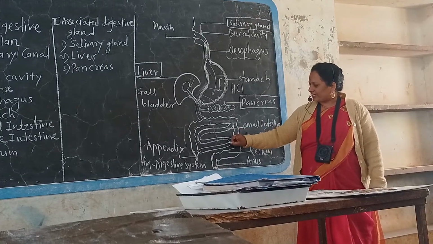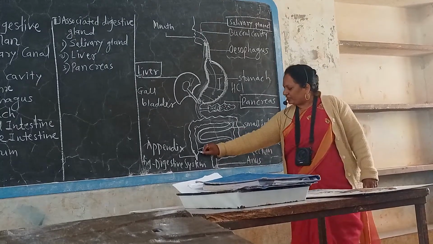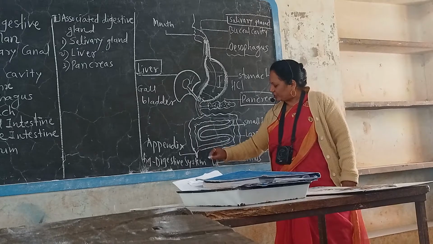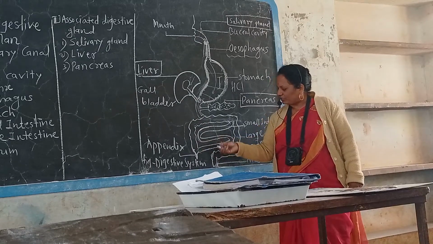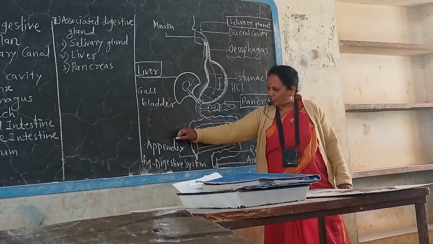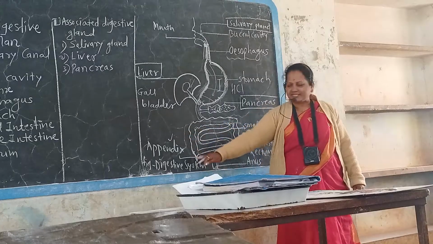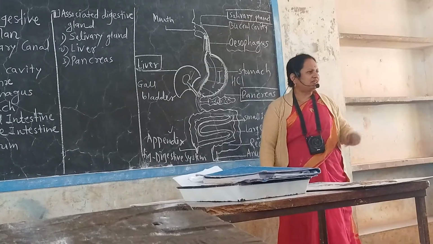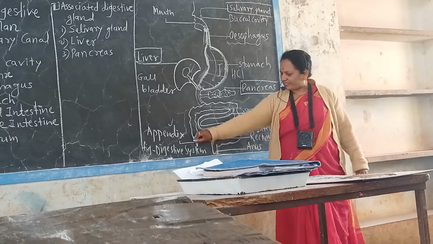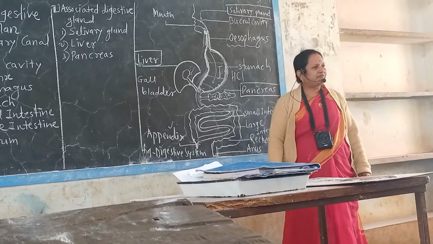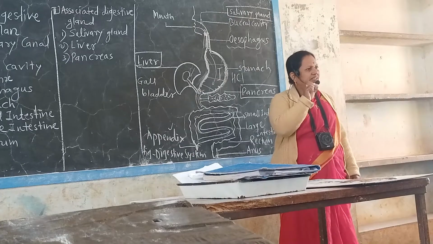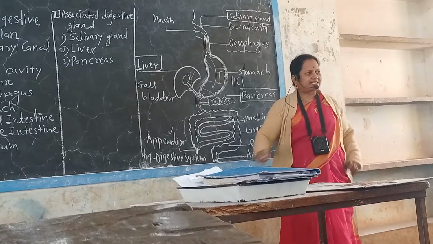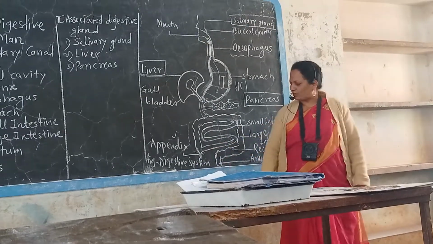Here, small intestine is connected with the large intestine. The width of large intestine is more than small intestine, but at the junction there is the presence of a small pouch called the appendix. That appendix is a small pouch. It is a vestigial organ, not in use. Sometimes it is surgically removed when there is gangrene or when there is an infection or swelling. At that time it is surgically removed.